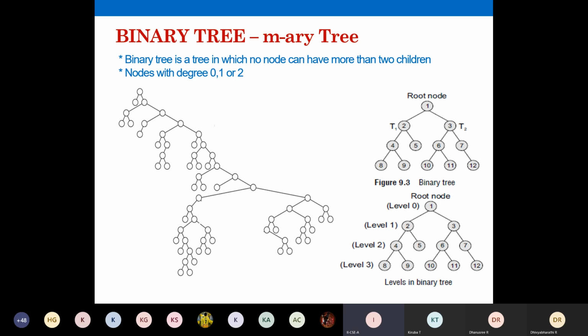So sometimes we'll define trees like M-ary tree instead of binary. Sometimes they ask you what is an M-ary tree. So your M defines the number of branches.